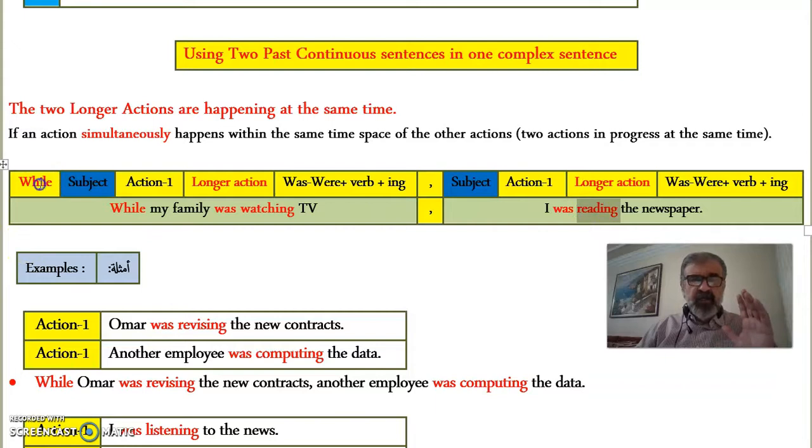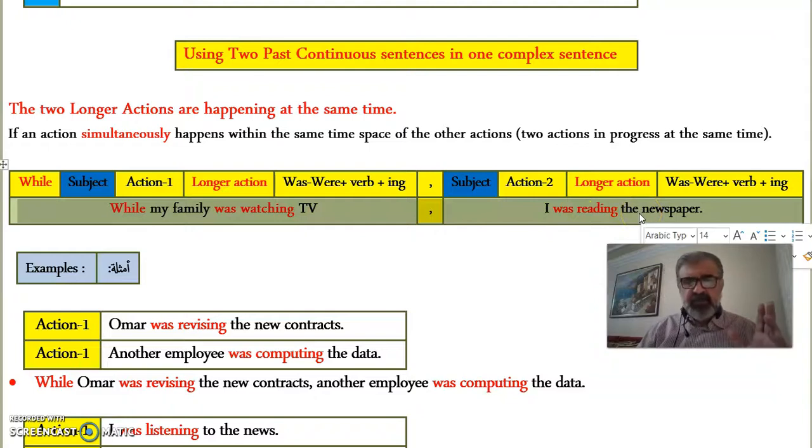While is followed by action 1 and then action 2. Both actions are in the past continuous. While my family was watching TV, I was reading the newspaper.